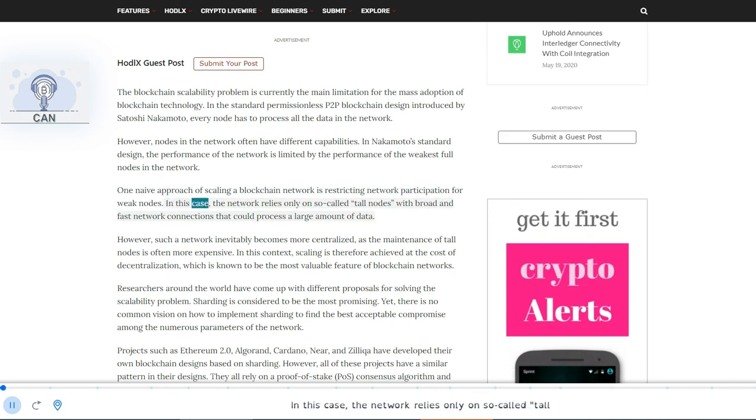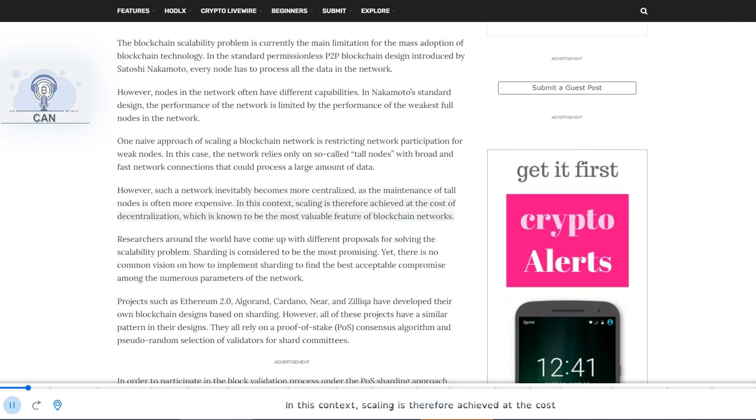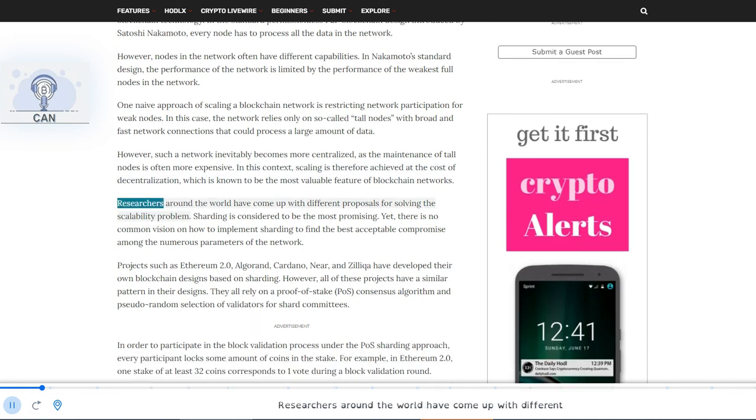In this case, the network relies only on so-called tall nodes with broad and fast network connections that could process a large amount of data. However, such a network inevitably becomes more centralized, as the maintenance of tall nodes is often more expensive. In this context, scaling is therefore achieved at the cost of decentralization, which is known to be the most valuable feature of blockchain networks. Researchers around the world have come up with different proposals for solving the scalability problem.